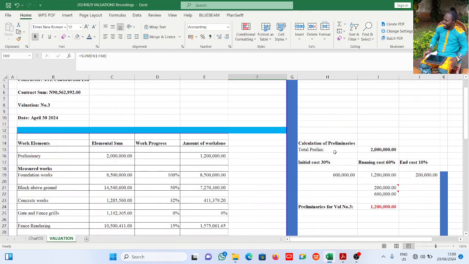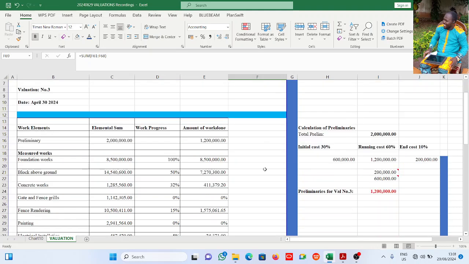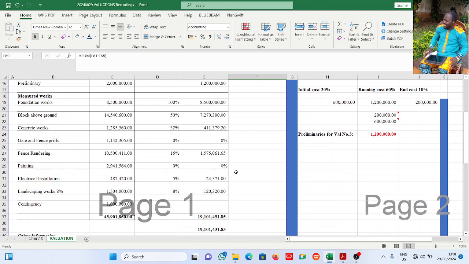Now I hope this has added value to you, both professionally and academically. This is part 1, and other parts will be coming, where you'll be seeing other areas where we treat other items in a valuation setting.